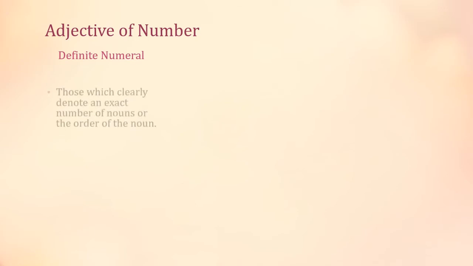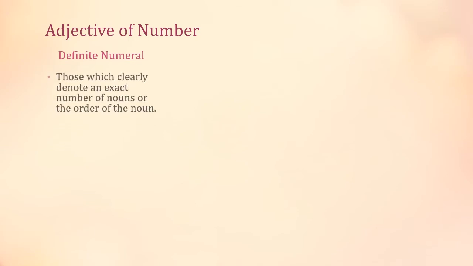Now, those adjectives which clearly denote the exact number of a noun or the order of the noun. Right? In definite numeral adjective, we will be telling you the exact number about the noun.